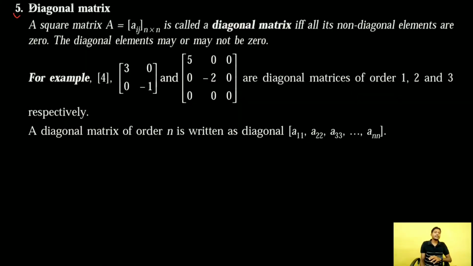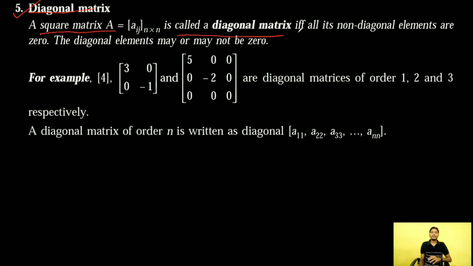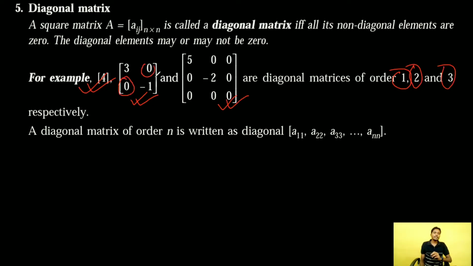Fifth, diagonal matrix. A square matrix A is called a diagonal matrix if and only if all the non-diagonal elements are 0. This is an example of a diagonal matrix whose order is 1. This is an example of a diagonal matrix whose order is 2. This is an example of a diagonal matrix whose order is 3. Notice one thing here, non-diagonal elements are 0. Here non-diagonal elements are 0.